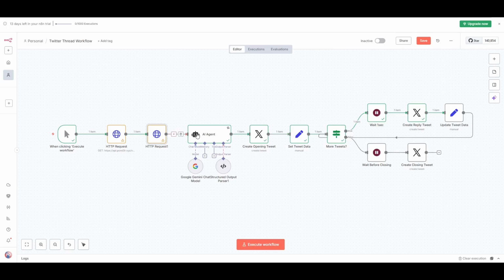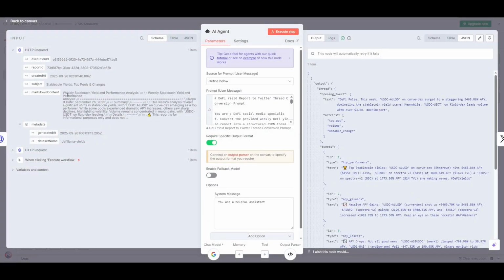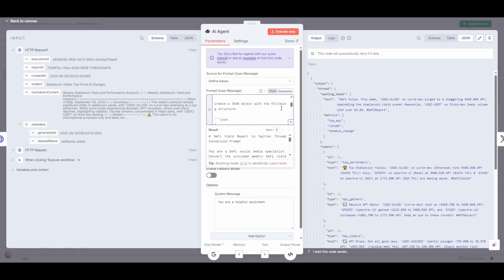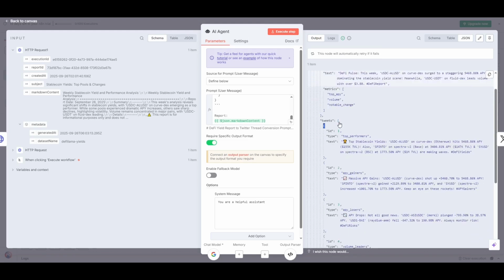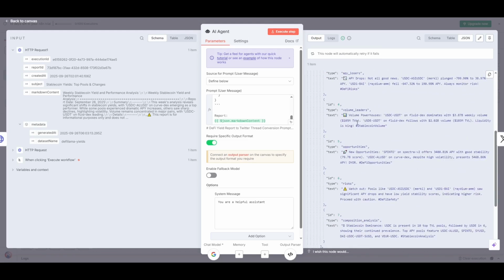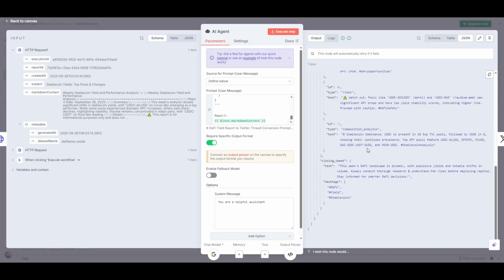The output of that request is then fed into an AI agent. I've given it a prompt to act as a DeFi social media specialist and convert the report into an engaging Twitter thread. It takes the raw Markdown and transforms it into a structured series of tweets with proper hooks, clear explanations, and relevant hashtags. Finally, that structured output from the AI is passed to a series of Twitter nodes.